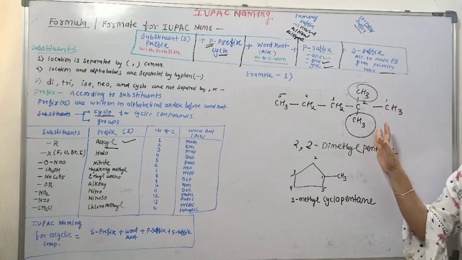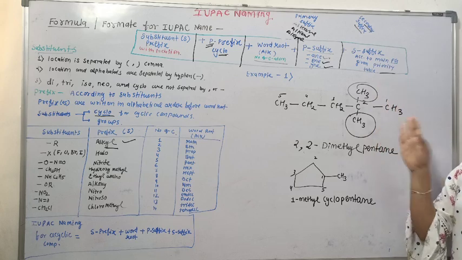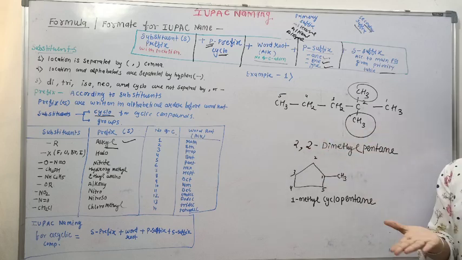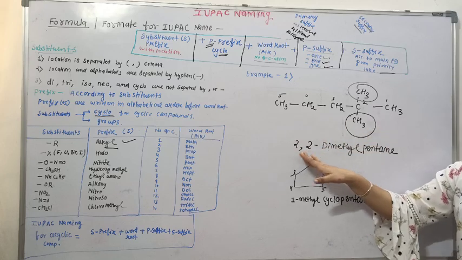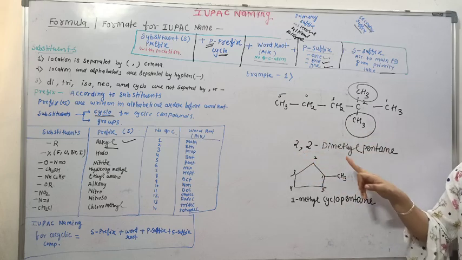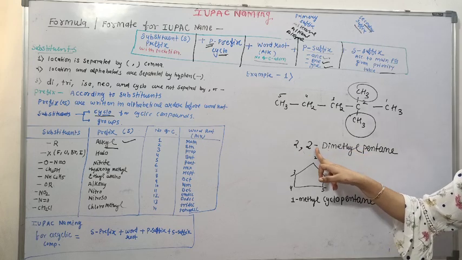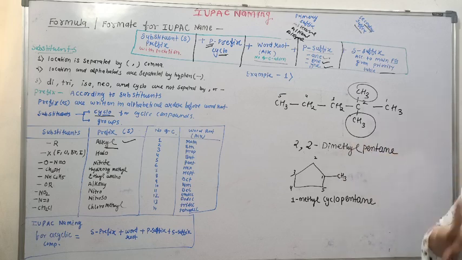For the substituent, first we write its position. If more than 1 group is there, then the positions are separated by comma. Then between position and words we'll use hyphen. If the same group is there 2 times, we'll use di. If 3 times, then tri. 4 times, tetra. Simple.